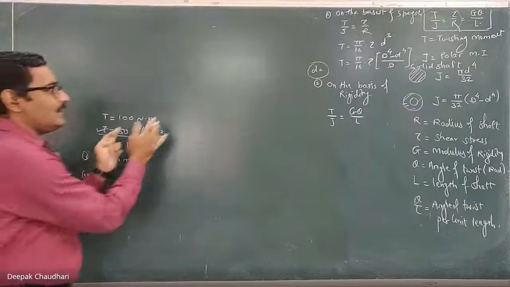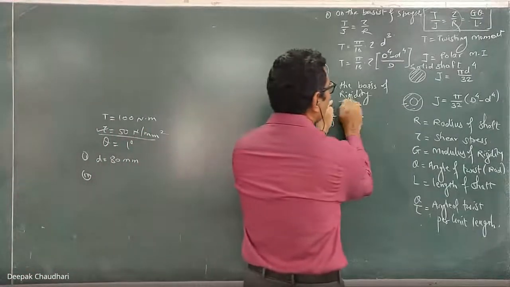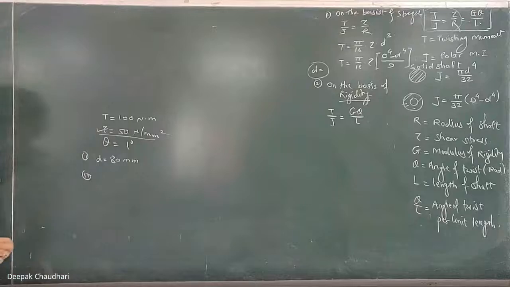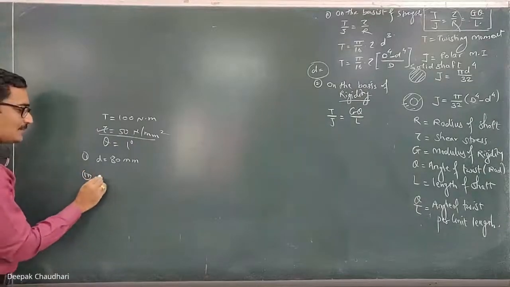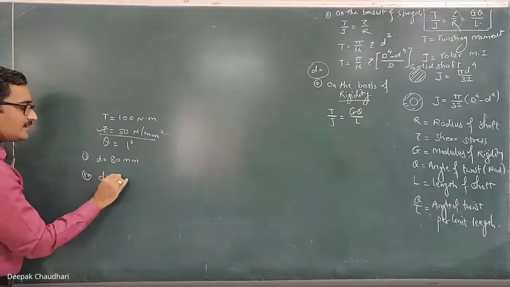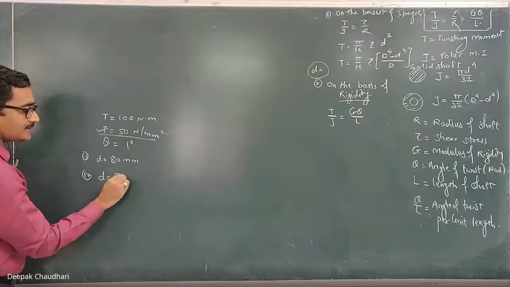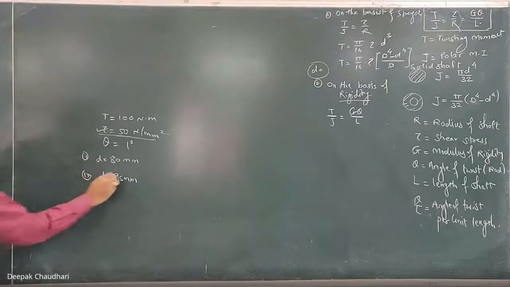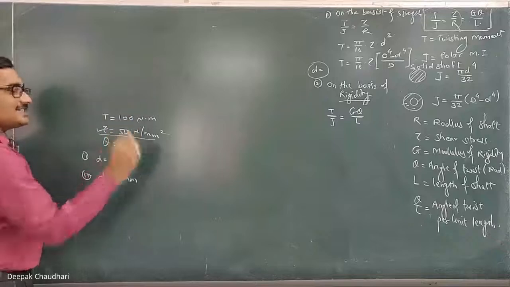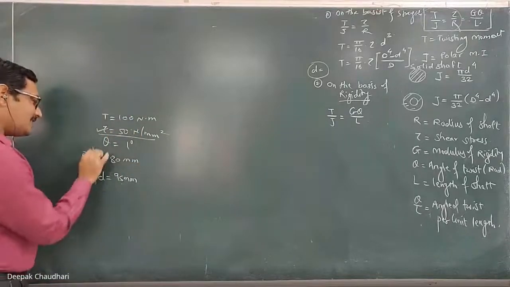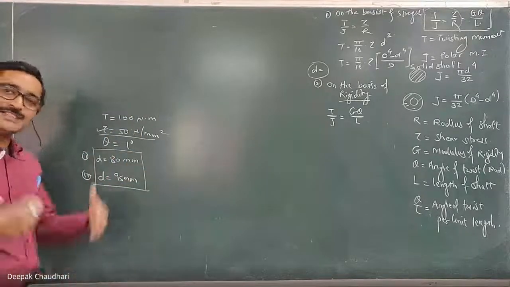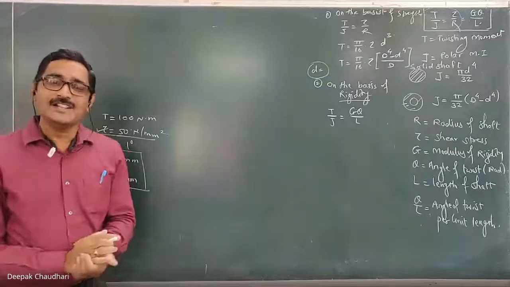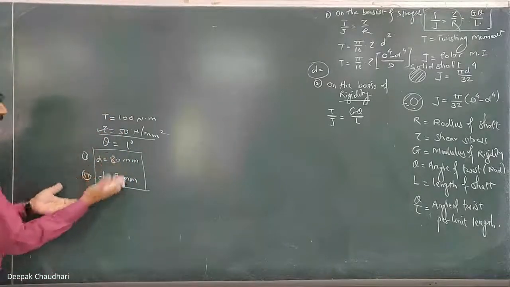So when I calculate the diameter on the basis of rigidity by using this formula to satisfy this angle of twist here, suppose I got the diameter of 95 millimeter here. This satisfies this condition, and that satisfies that condition. But we cannot use them separately; we have to use one shaft which satisfies both these conditions here. So by calculation I got the two different values.